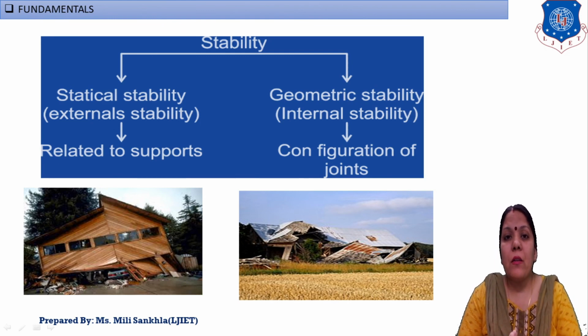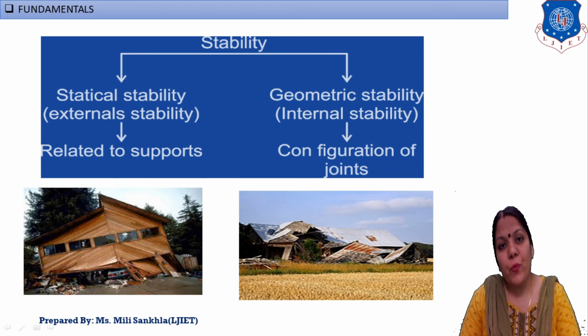Again I am repeating. In external stable and external unstable, if enough support reactions are provided, then that is external stable. But if enough support reactions are not provided, then the structure is deformed, and that is known as an external unstable structure. The same condition applies for internal also, internal stable and internal unstable.